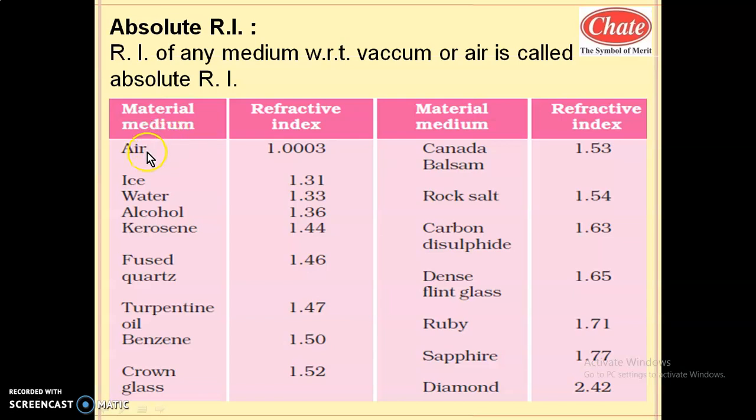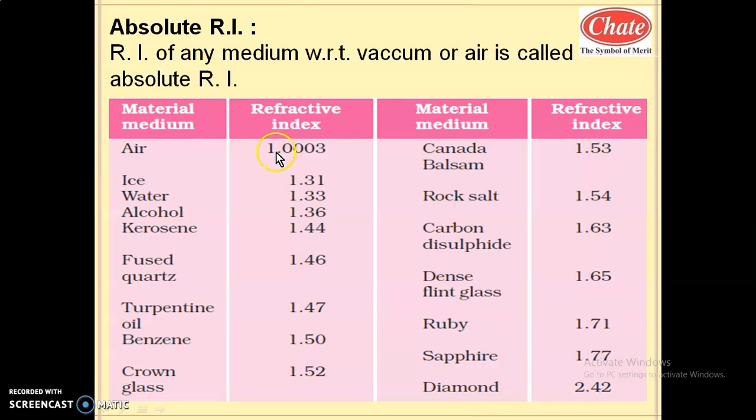Compared to vacuum, air has a certain opposition, a certain decrease in the speed. So air is also a medium which is different from the vacuum. Vacuum means there is no opposition. In air, compared to vacuum, there is some slight opposition. Hence the numerator is the velocity of light in vacuum and the denominator is the velocity of light in air.